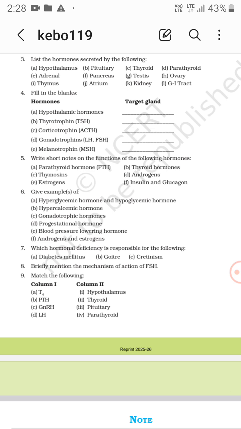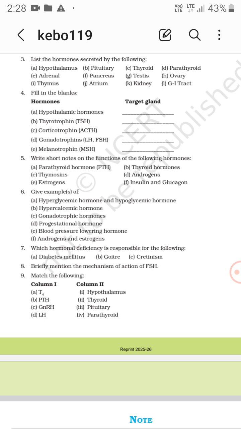Thymosin, then estrogens, thyroid hormone, insulin and glucagon.